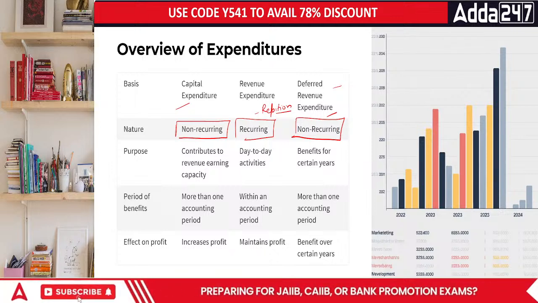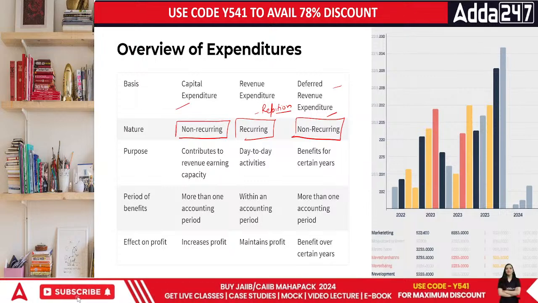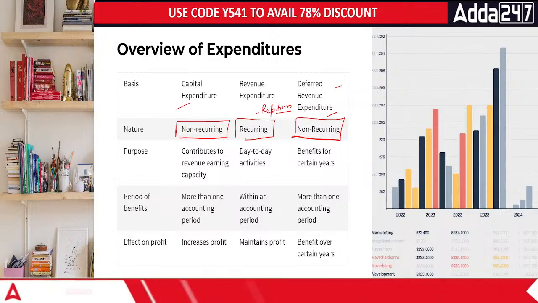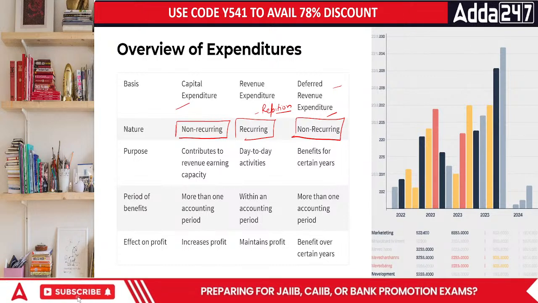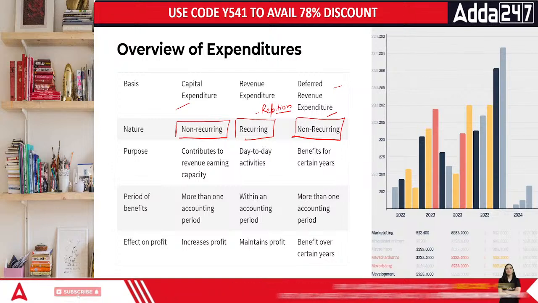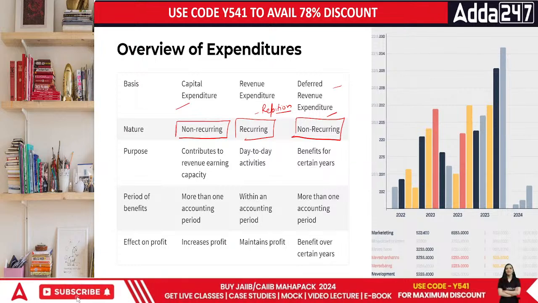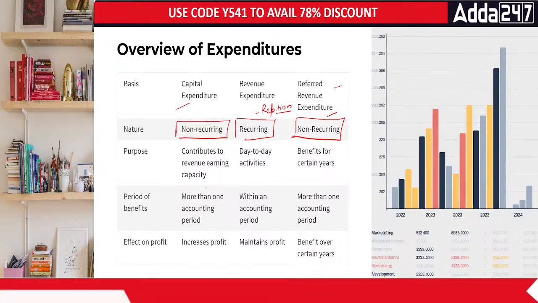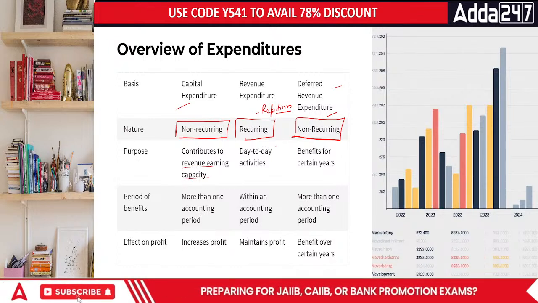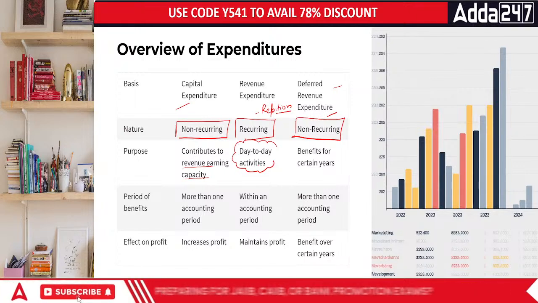So when we talk about the purpose of doing this, what is it? It contributes to the revenue earning capacity. Capital expenditure, I could earn more because of the capital expenditure that I'm doing. And when we talk about revenue recurring, recurring means something which is done again and again. The purpose of capital expenditure is to increase our earnings, while revenue expenditure, if I buy a pen, it will not increase my revenue. I'll just have something, isn't it? And that's end.